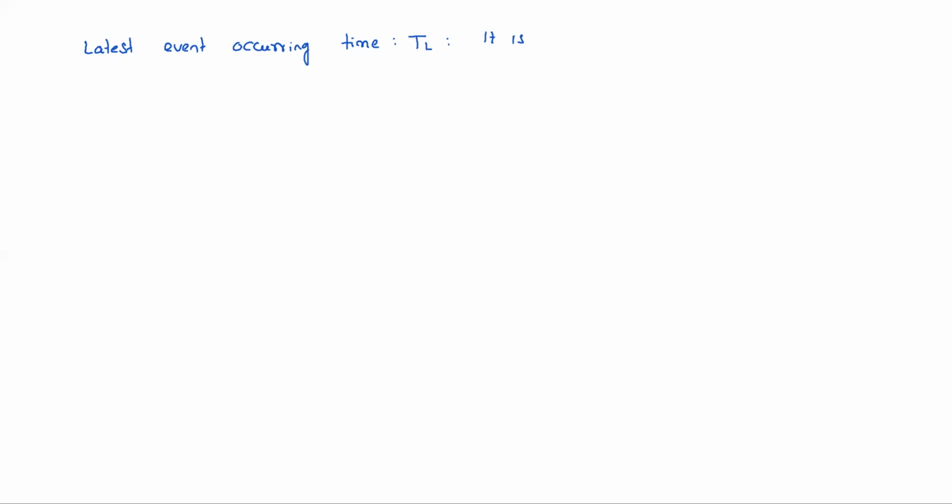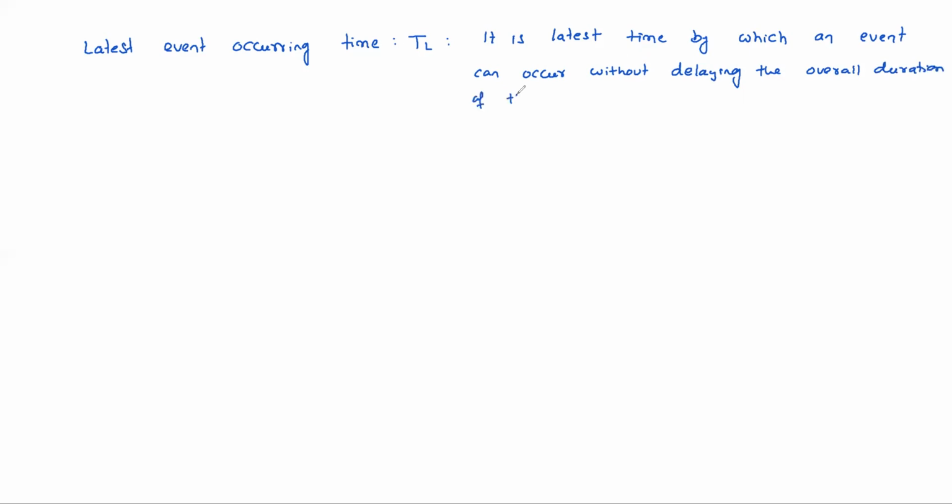So it is the latest time by which an event must occur, an event can occur without delaying the overall duration of the project.